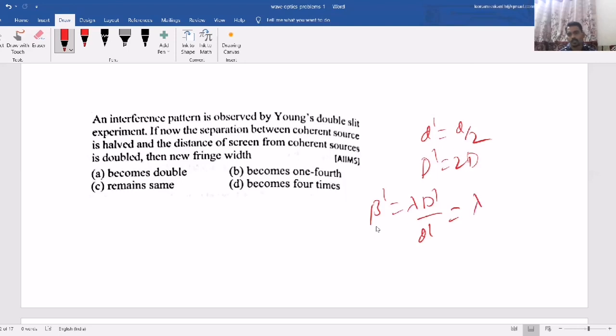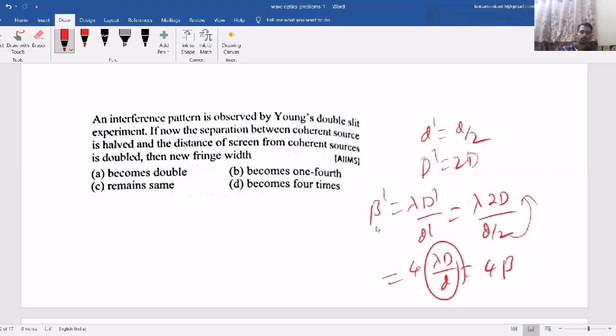Lambda they are not changing. So lambda into 2D by d by 2 equals 4 lambda D by d. That means 4 times the initial beta. So it will become 4 times. Such kind of simple comparison based questions also they can ask you.